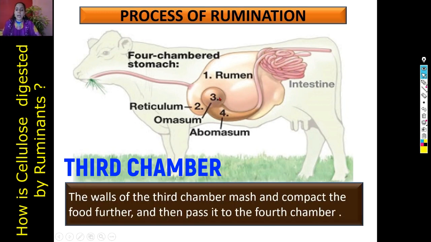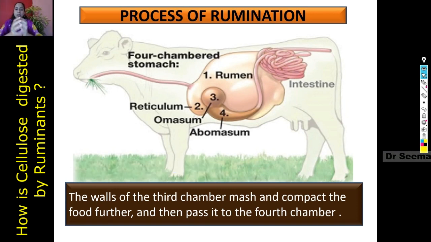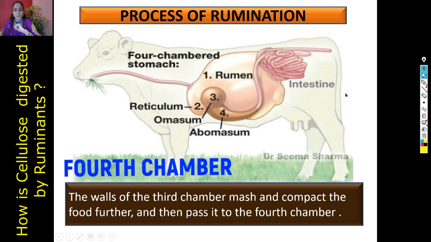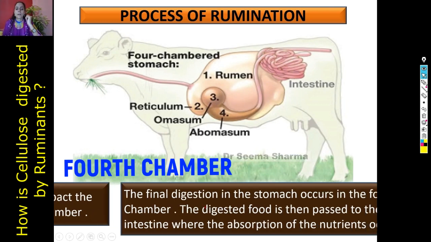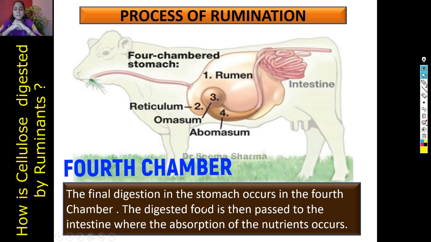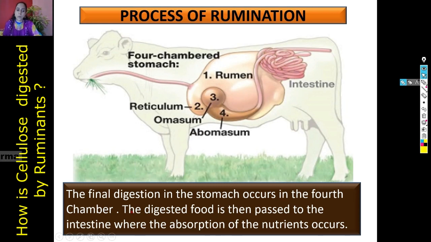The walls of the third chamber mash and compact the food further. So what the third chamber is doing, again contraction and relaxation is there. It is helping in further churning of the food and pushing it to the fourth chamber, that is abomasum. The final digestion in the stomach occurs in the fourth chamber. Final digestion means pouring off HCl and digestive juices, their action on the food, is done in the fourth chamber. And then it is passed to the small intestine, then further pushed to the large intestine.